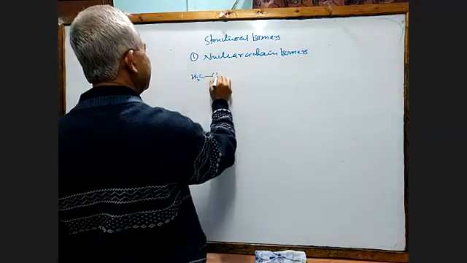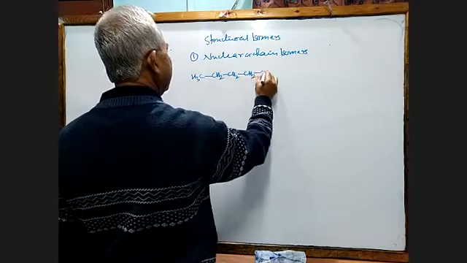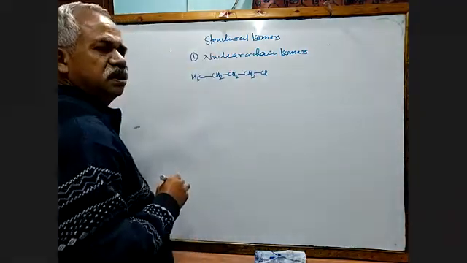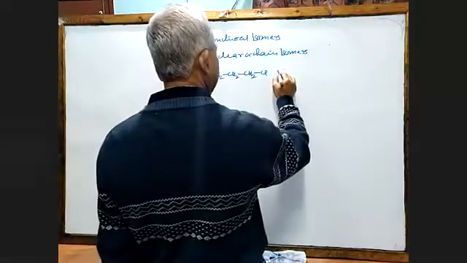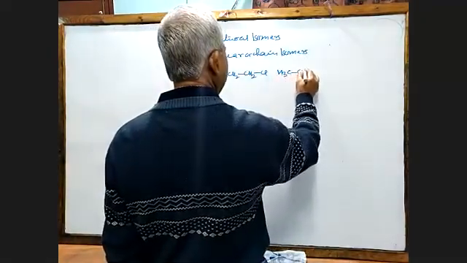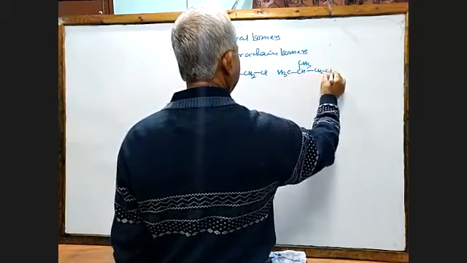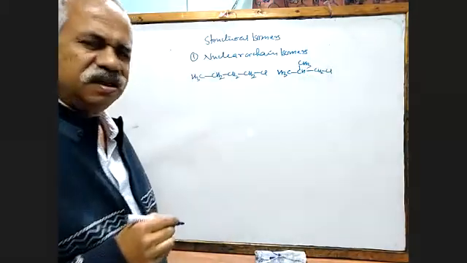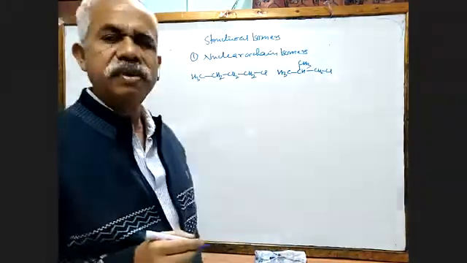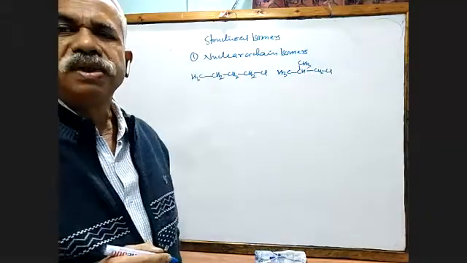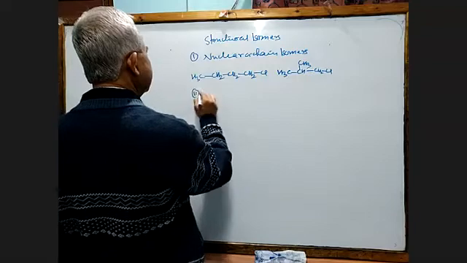Suppose it is CH3, CH2, CH2, CH2, Cl, this is 1-chlorobutane. Now see, this can be like this. So these are examples of nuclear or chain isomer. What is the name of this one? 1-chloro-2-methylpropane.